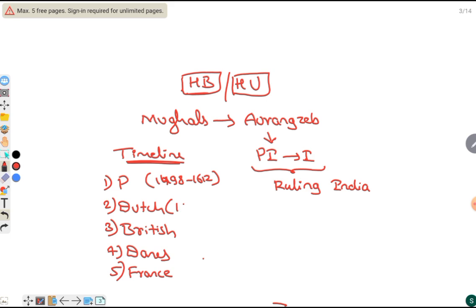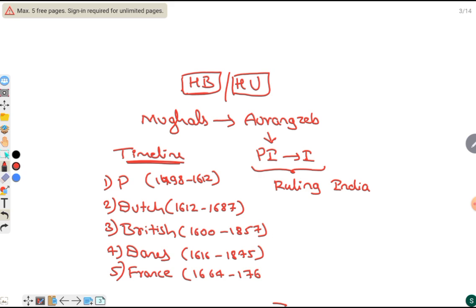Dutch ruled from 1612 to 1687. British ruled from 1600 to 1857. Then Danes ruled from 1616 to 1845. And France ruled from 1664 to 1760. Portuguese were first to come and last to go.